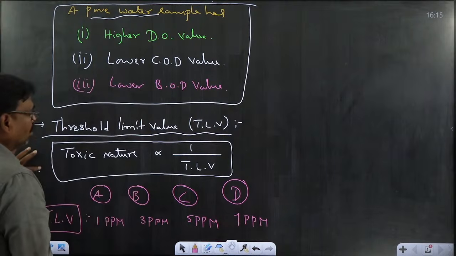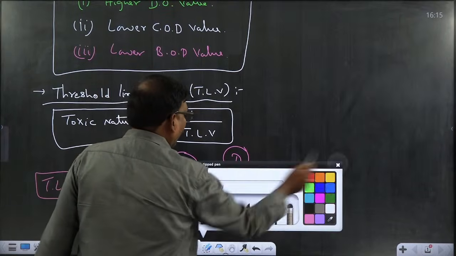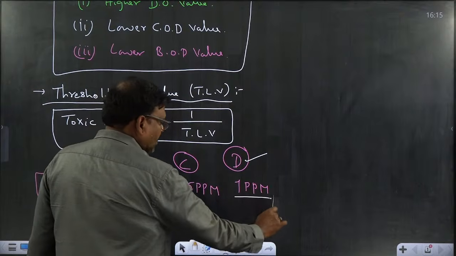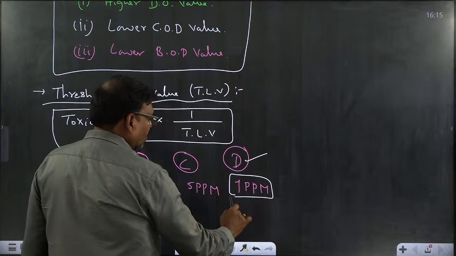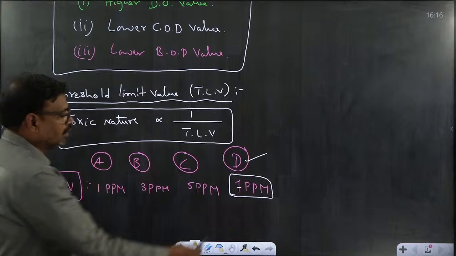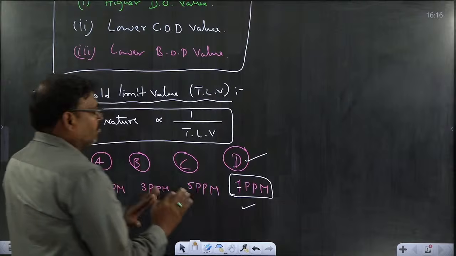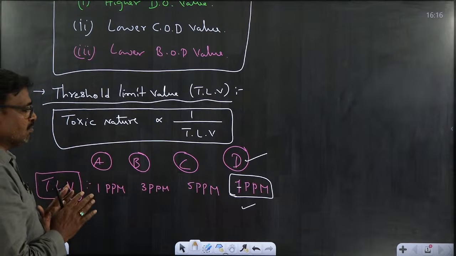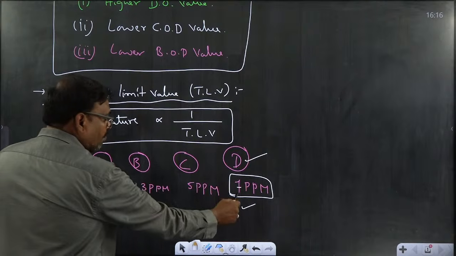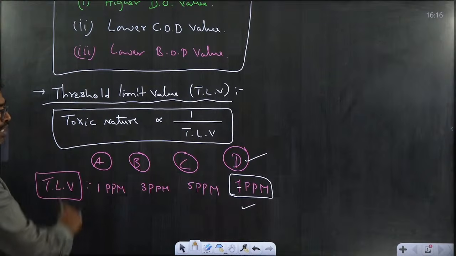For example, coming to the last one, if D has 7 ppm, that means if a person is exposed to that toxic gas up to 7 ppm, he has no health hazards. Even if a high level of toxic gas is present in the atmosphere, the person cannot be affected. If its level crosses 7 ppm, ultimately the person is affected by the pollutant.